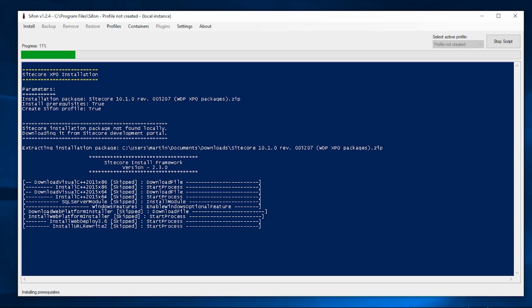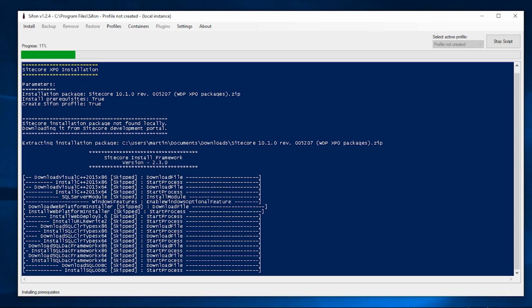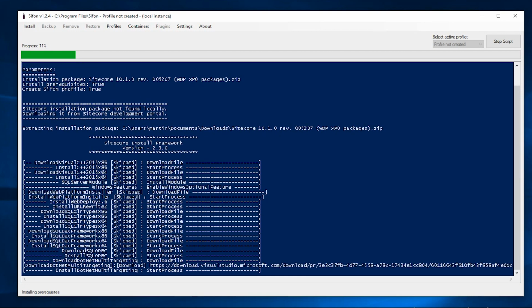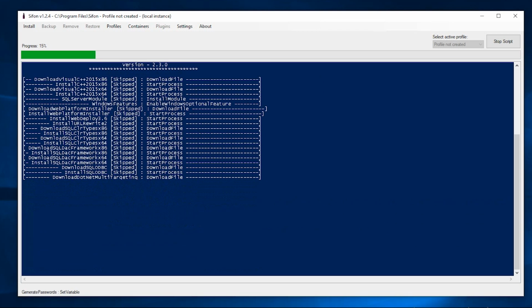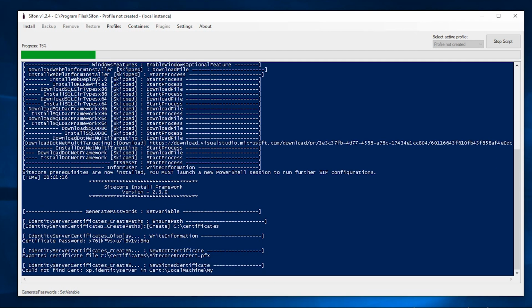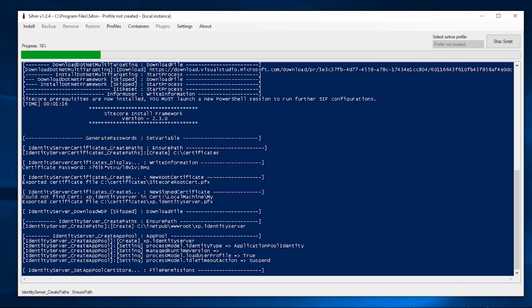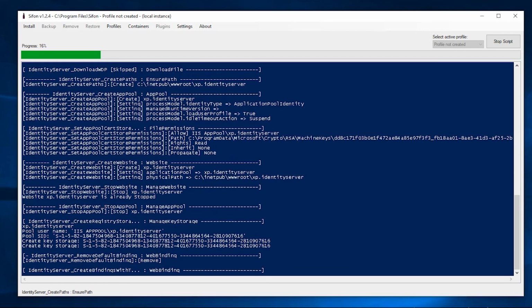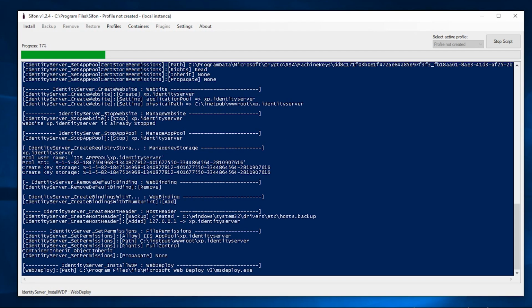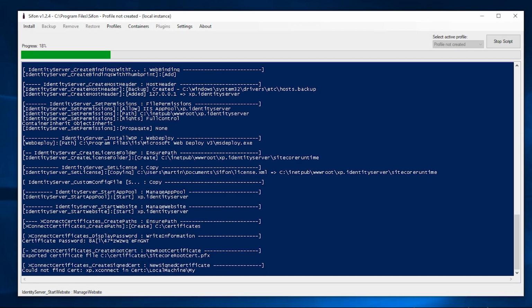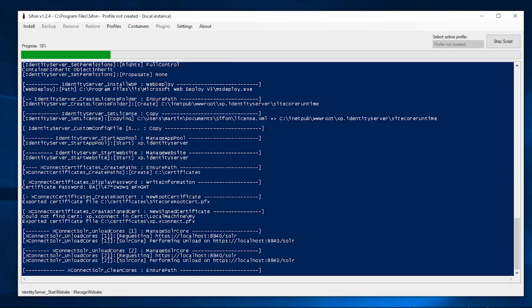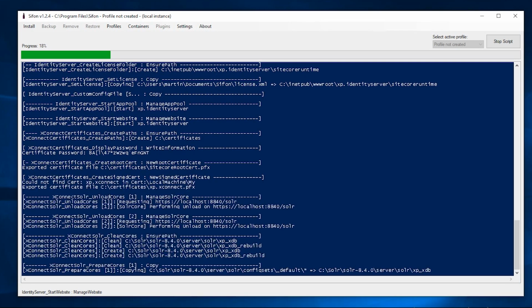And the next thing that happens is that Sifon downloads the necessary installer from the network because it does not have it yet. And it works with all the latest versions of Sitecore XP starting from 9.3 and including 10.1. It promotes one-click default settings suitable for most of us, which has all the settings you may want or expect out of the box.